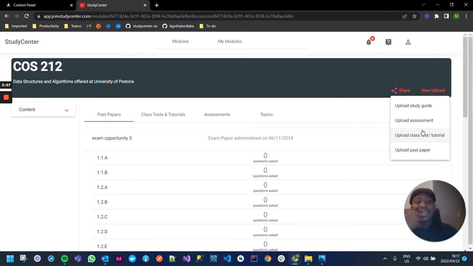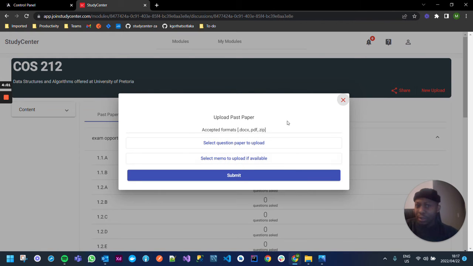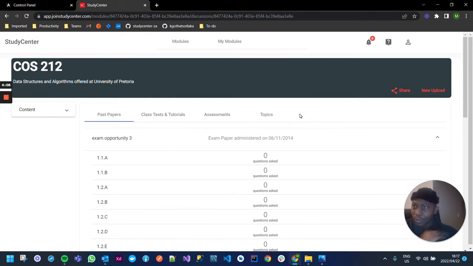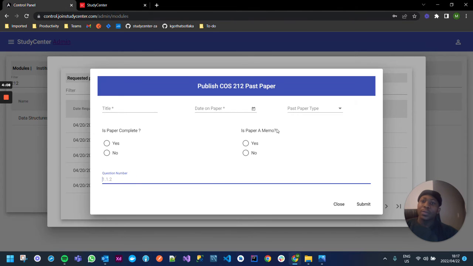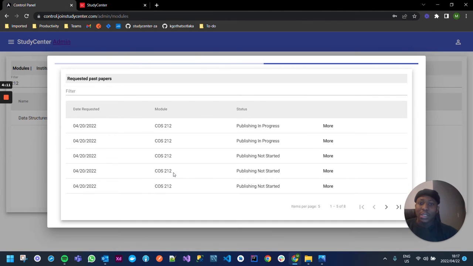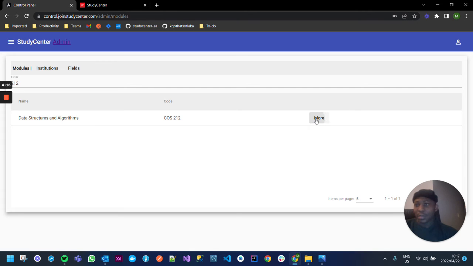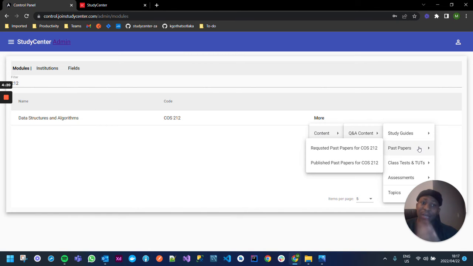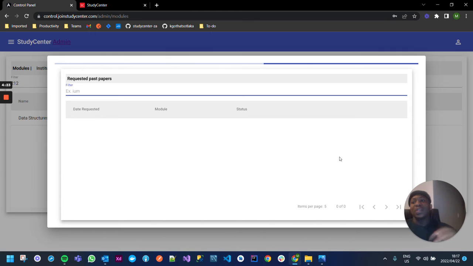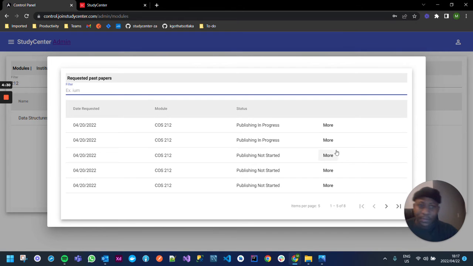So as a user of this platform, you have the ability to request for something to be published, right? And once you went ahead and published that, I'm sure it's going to be documented in another video. And then from the admin portal, we are able to see all of that content, right? So as an admin or someone who's responsible for all of that, currently this is how it's done. We can then come here and you see a list of all the requested past papers, in this case, since I chose the past paper. Yeah, the internet is so slow, man, right?